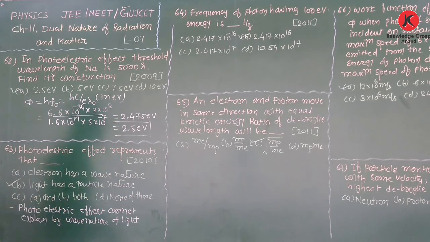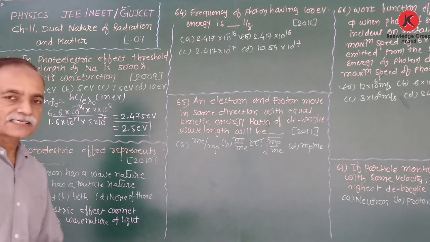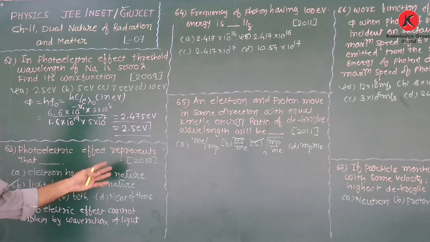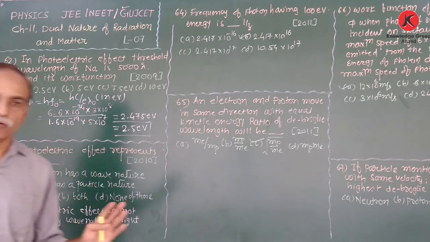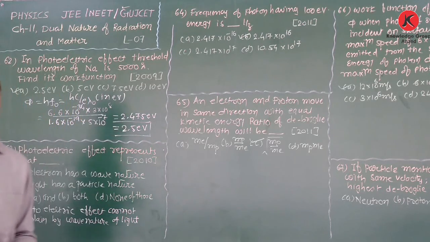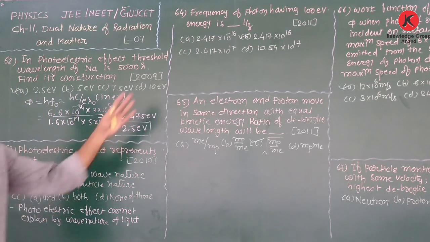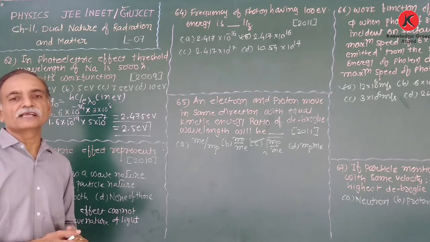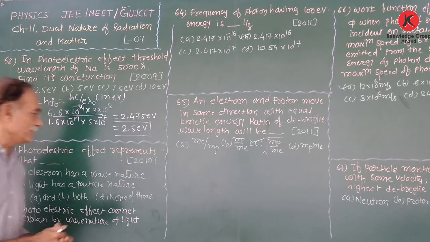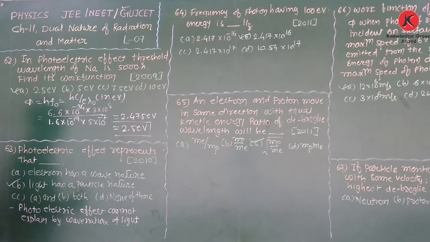So that depends on the theory. In the beginning we discussed that reflection and refraction phenomena can be explained by both the wave nature and the particle nature, while interference and diffraction phenomena can be explained by the wave nature of light, while the Compton effect and photoelectric effect explain the particle nature of light.